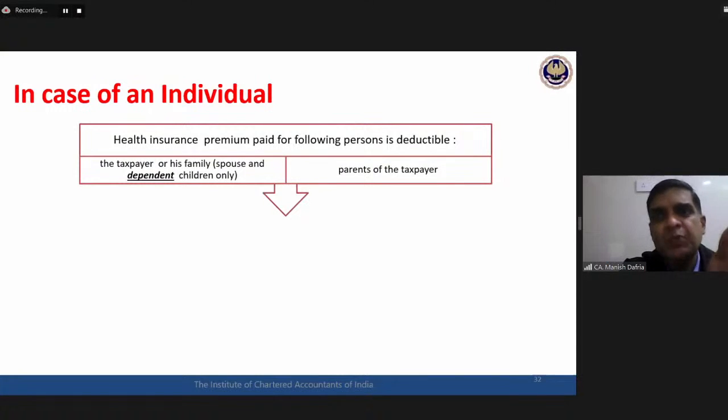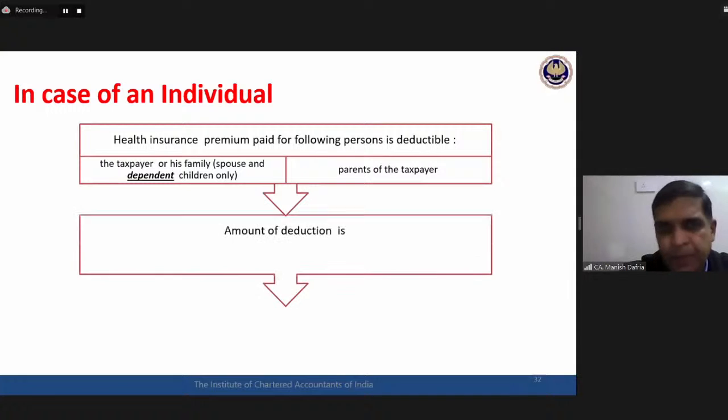So the taxpayer, the assessee, spouse, and dependent children. Second category is parents. Again, with respect to parents, they may be dependent, they may not be dependent. What is not there, that is important. Along with the parents, the requirement of dependency is not there. So parents, even if they are not dependent on the assessee, still the payment for their health would qualify for this deduction, health insurance premium.